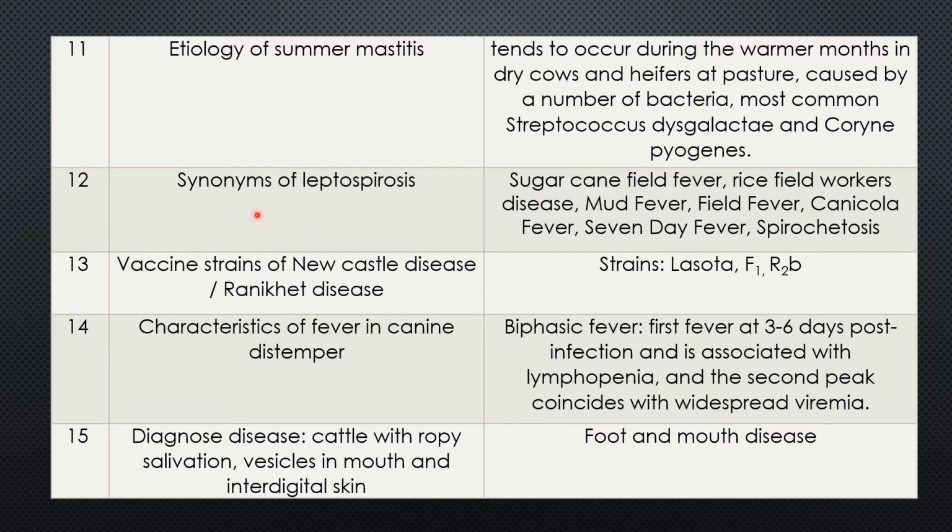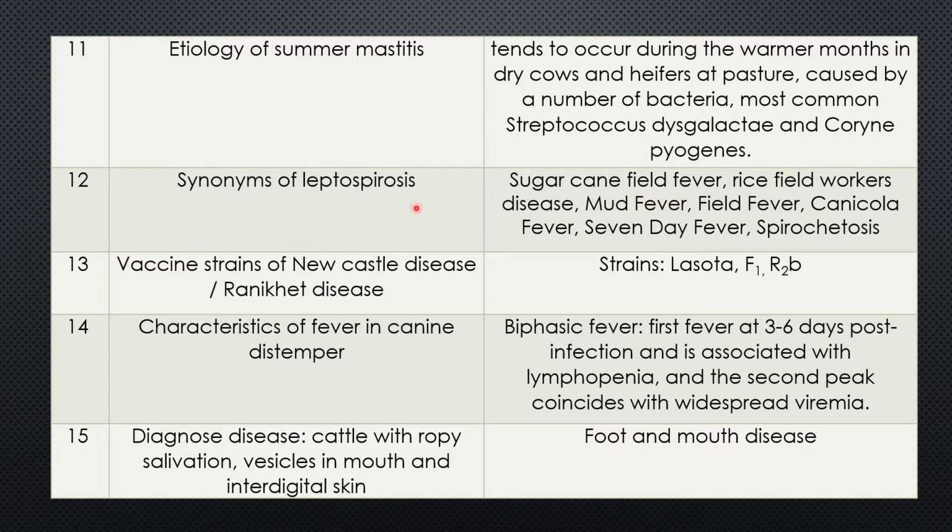Question 12. Synonym of leptospirosis. There are many synonyms. Sugar cane field disease, sugar pain, Weil's fever, so many like that. Leptospirosis is a disease when there is heavy rain.